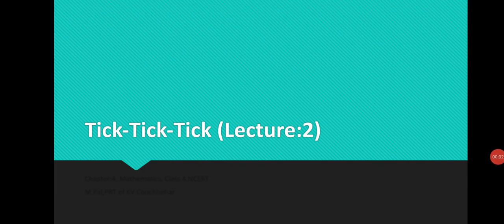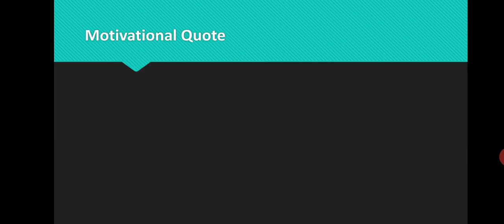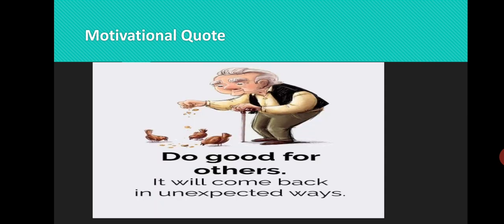This is mathematics class for class 4 from NCERT. Today we discuss chapter number 4, and this is lecture number 2. First comes the motivational quote. Today's quote is: do good for others, it will come back in unexpected ways.